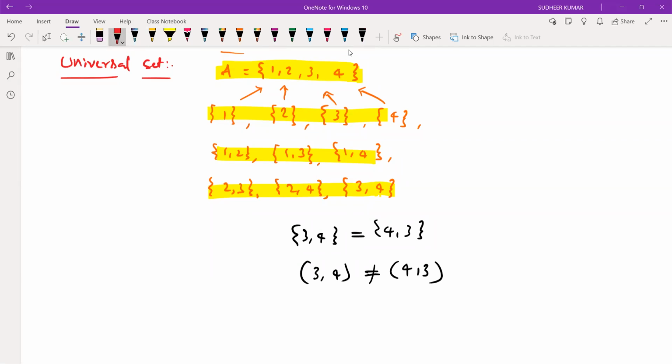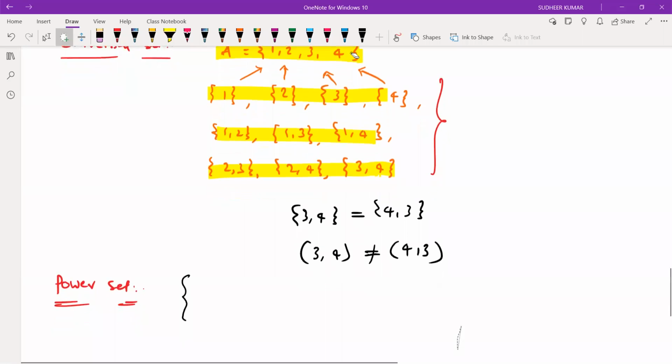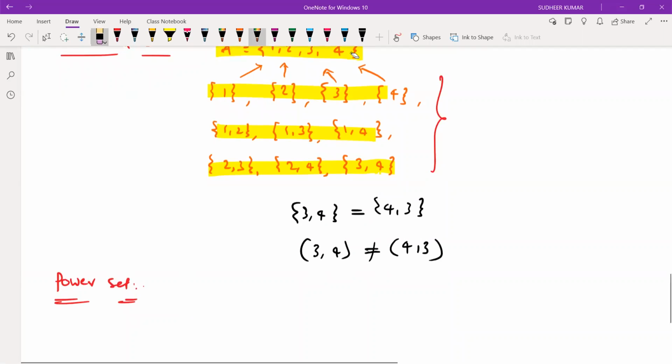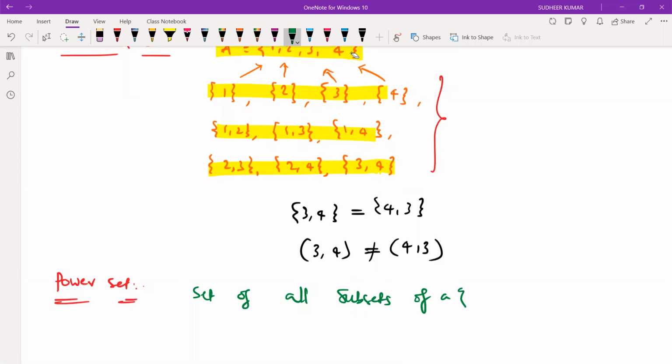Yes, sir. And the next one is the power set. So we have written all possibilities, all subsets of set A. So power set is the set of all subsets of a given set.